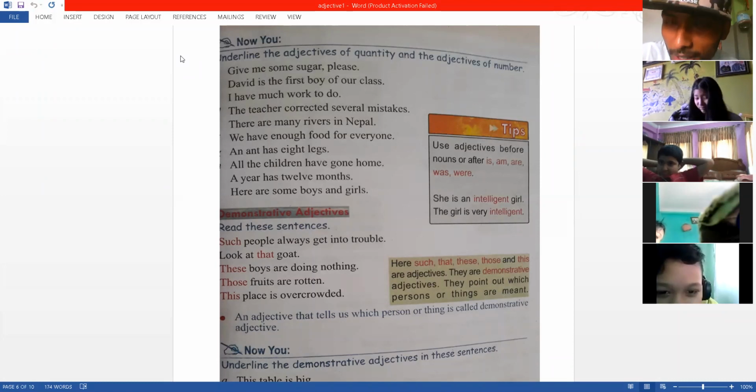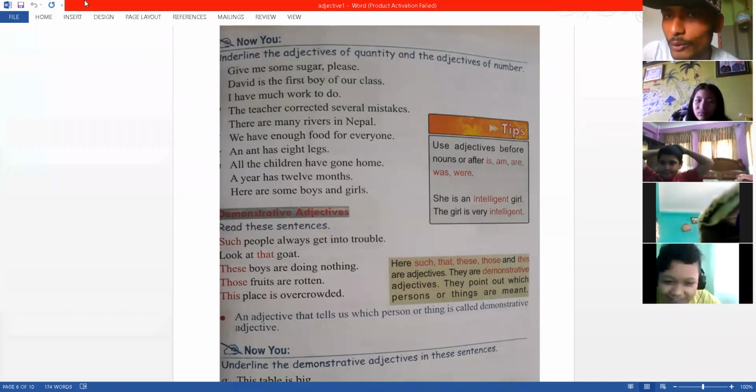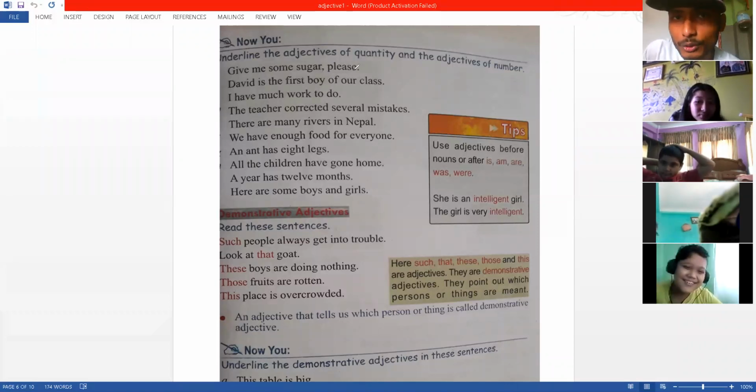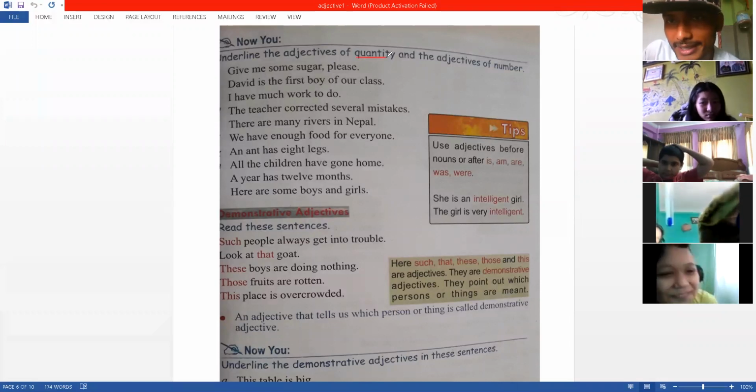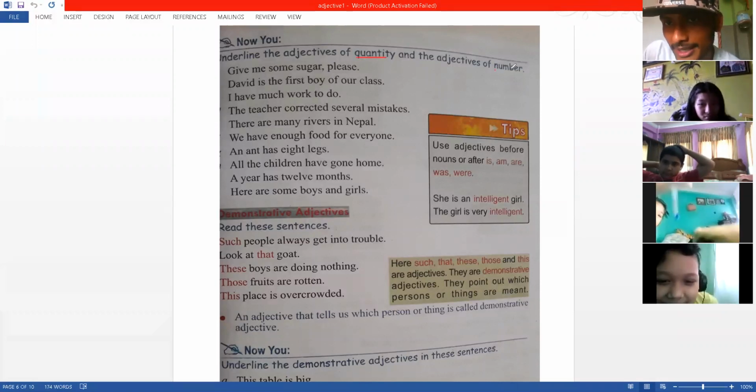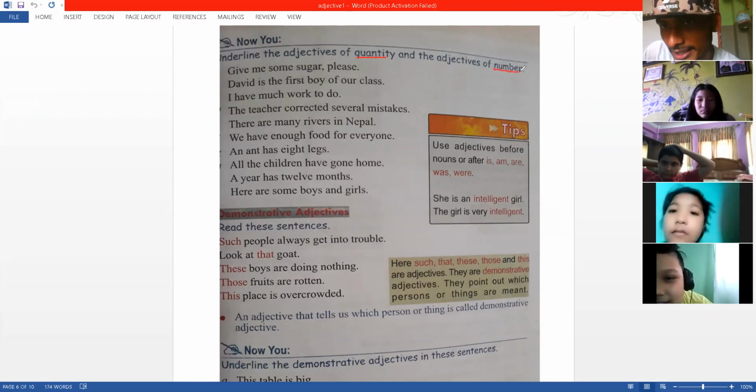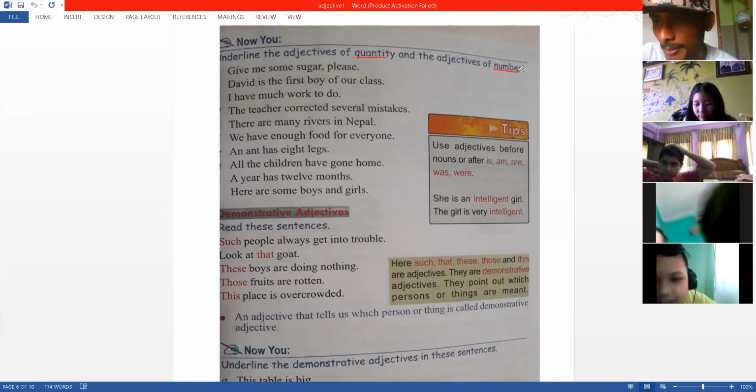Some tells the quantity of sugar. Okay, so this is how you understand it, right? Adjectives tell us something about a noun, right? That we know. Now we are talking about these two types of adjective, quantity and number. If it tells the quantity of a noun, it is an adjective of quantity. If it tells how many there are of a noun, it is an adjective of number.